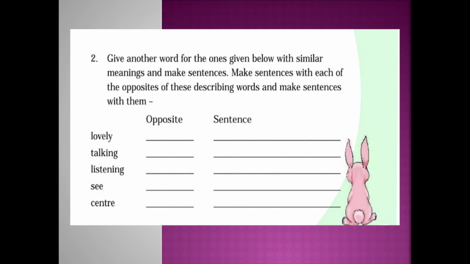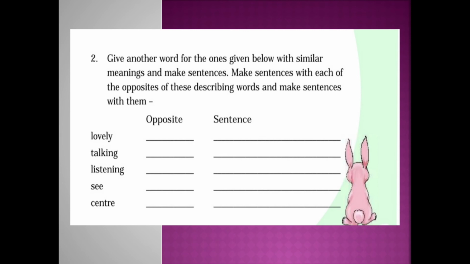Next, give another word for the ones given below with similar meanings and make sentences. Make sentences with each of the opposites of these describing words. Below they have given you 5 words. You have to write the opposite of that word and you have to frame the sentence for that opposite.